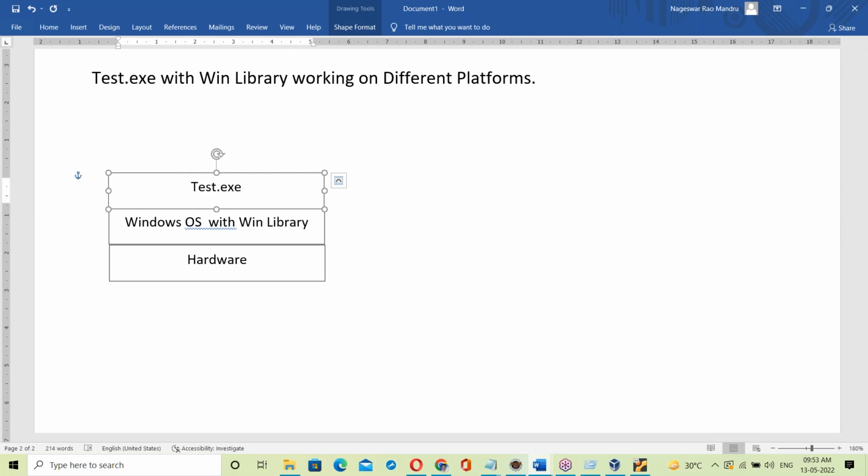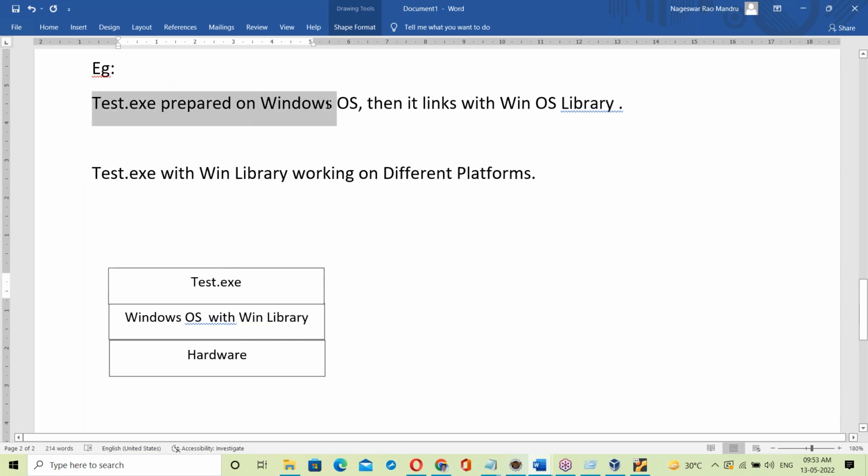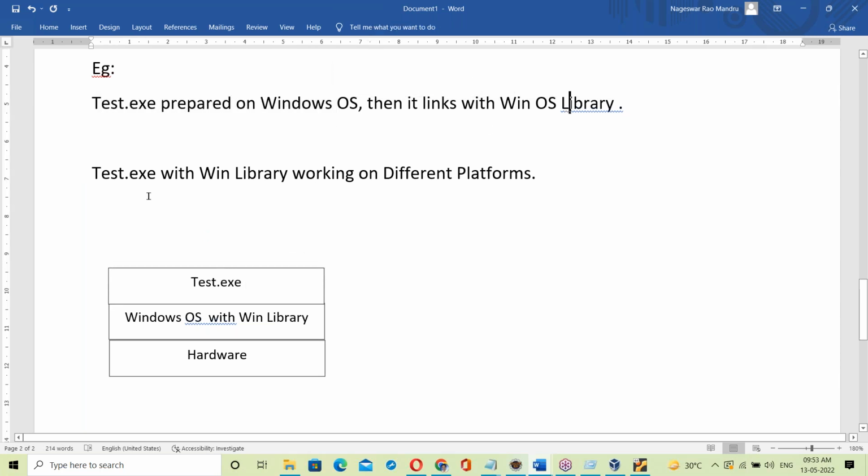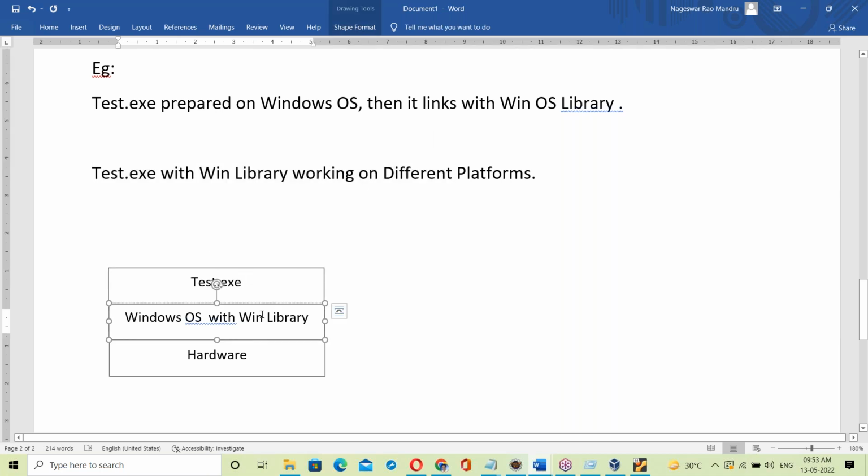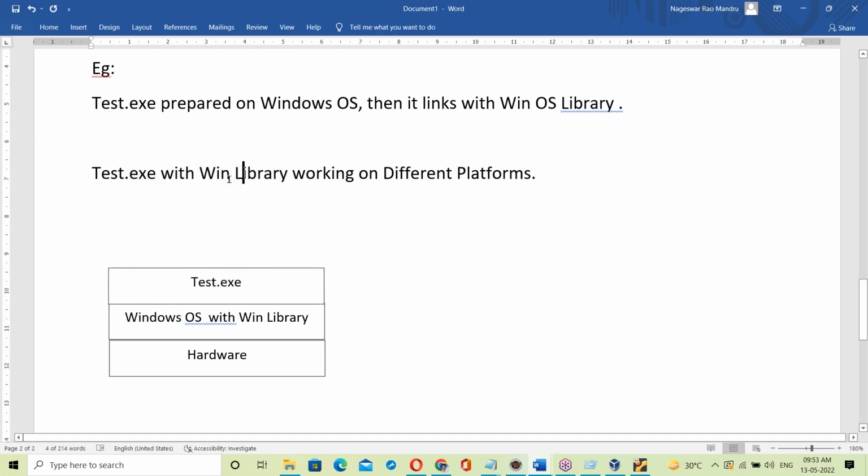How does it work? The test.exe file was prepared on Windows OS, so it links with the Windows OS library. So the test.exe file with the Win library works on different platforms. First on Windows OS: when you try to run the test.exe file on Windows OS, what happens? The test.exe file is already linked with the Windows library.